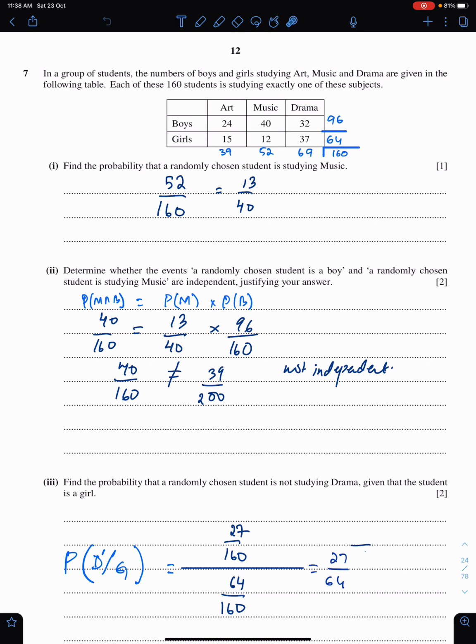And you can do this question in this way as well. Probability of girls who do not study drama, they are 27 upon 160 and girls are 64. So 64 upon 160. You can do this question in this way or in this way. You have the option.